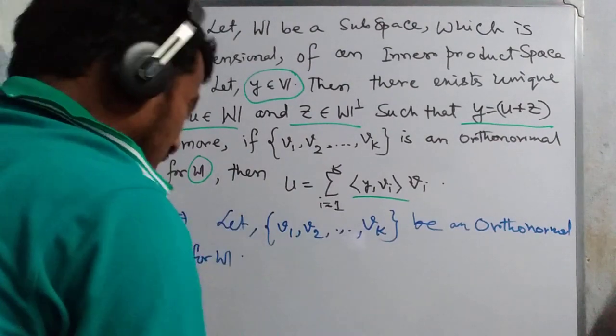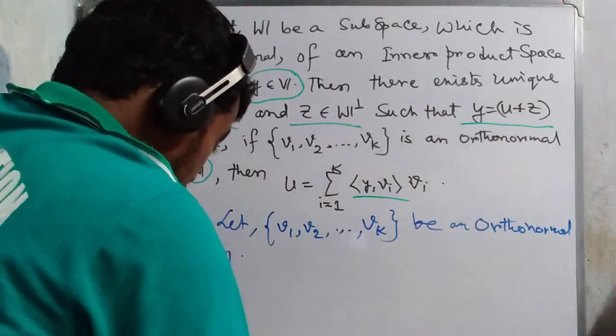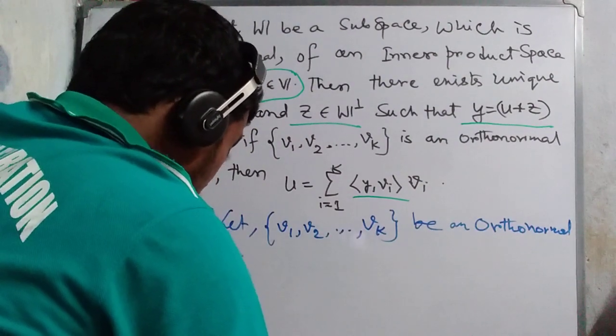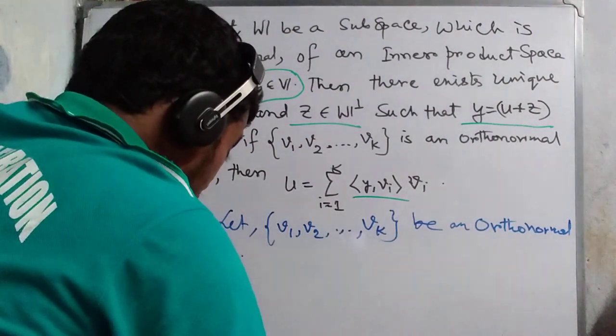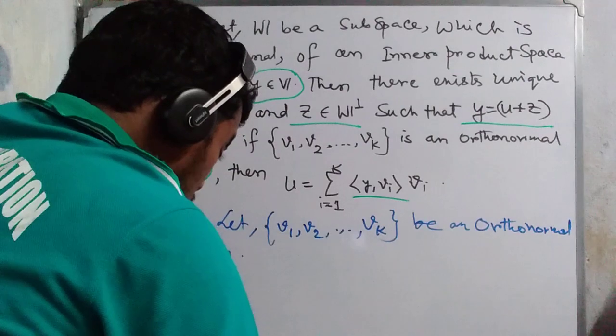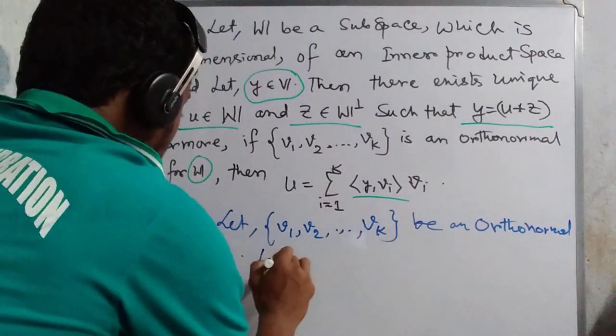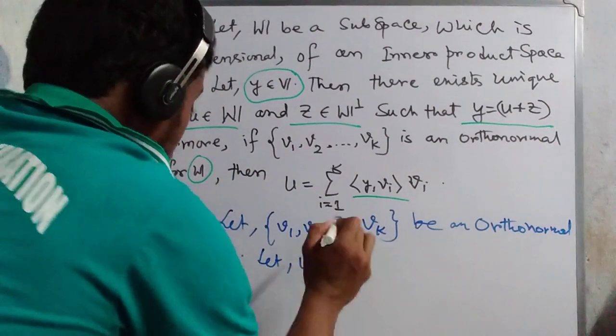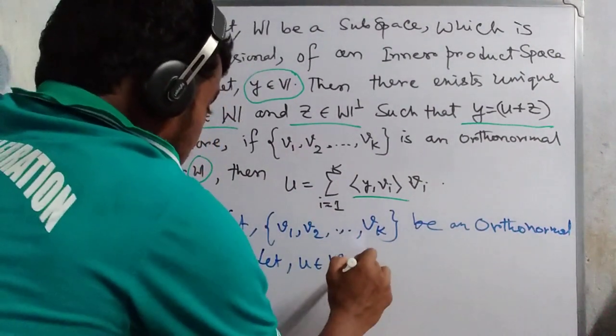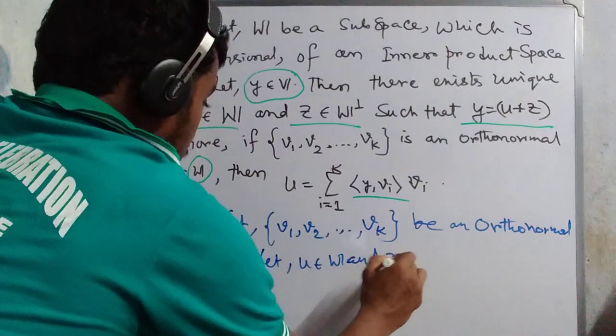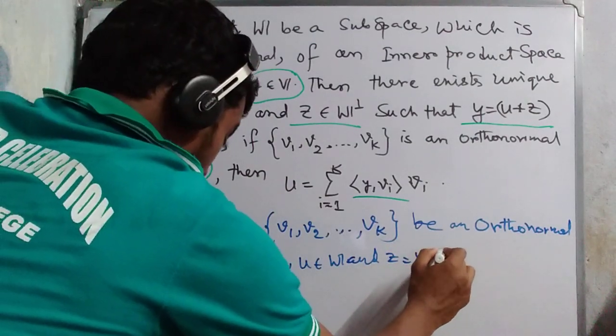Let U belong to W, and let Z equal Y minus U.